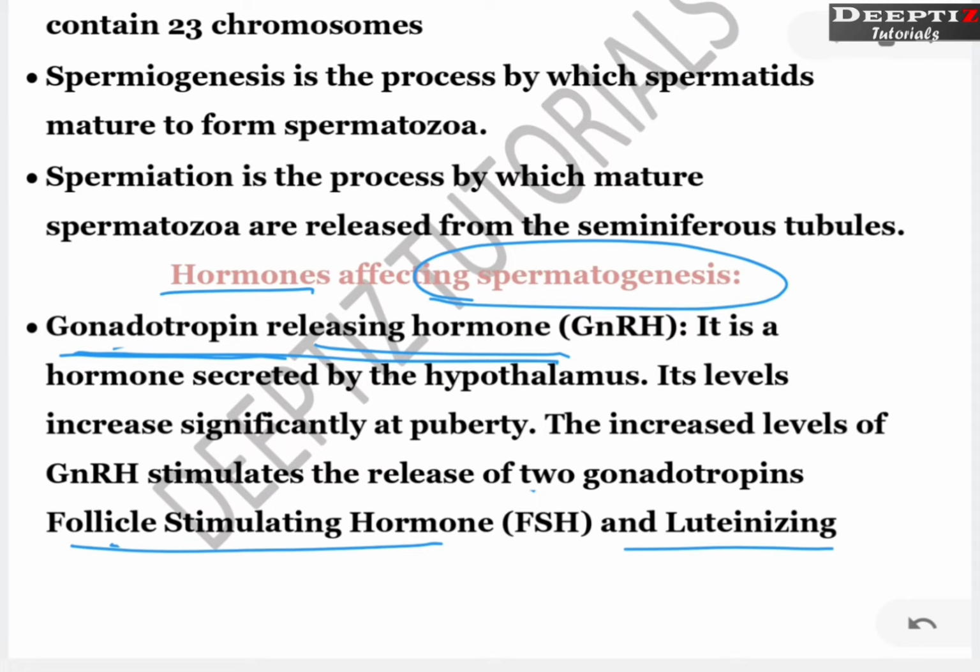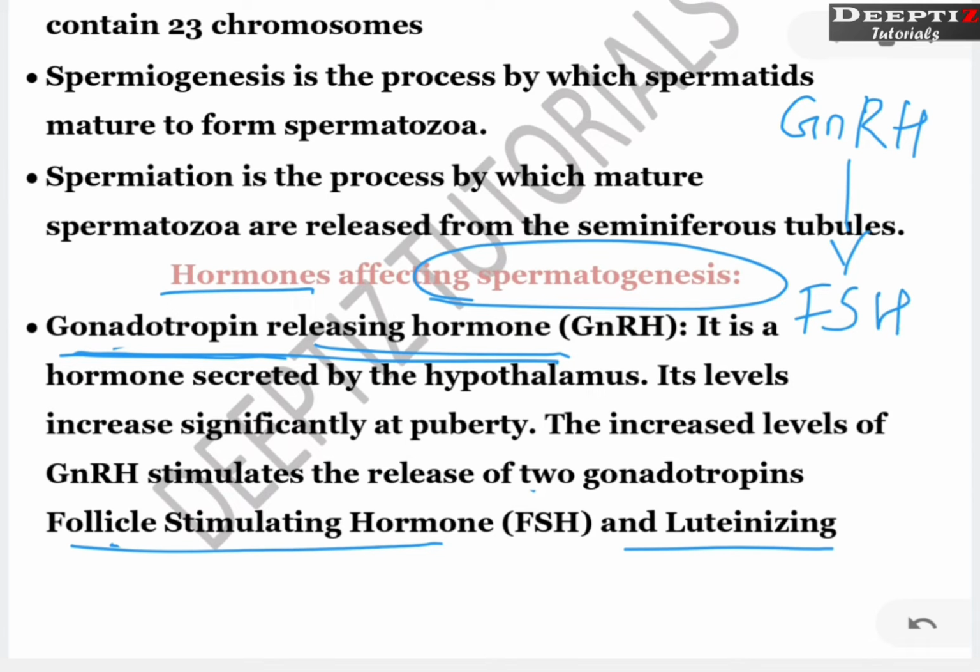Please understand this point. These hormones are not produced by the male reproductive system such as the testes. We know the male gonad is testis, but these three hormones are actually not produced by the testis. These hormones are produced which will stimulate the gonad, that is testis, to produce more hormone. So just I am writing here, you just see here. The first hormone, gonadotropin-releasing hormone. This hormone is going to help in the production of two hormones, which are there.